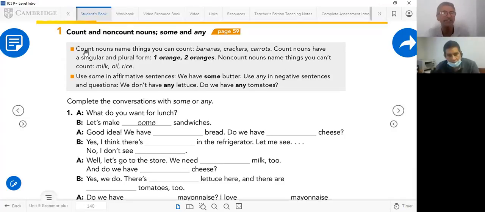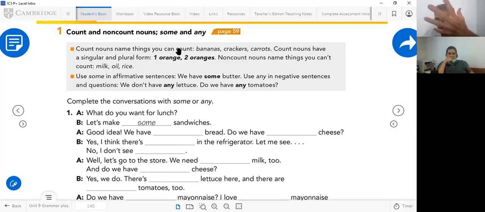Okay, observe. Count nouns name things you can count. One banana, two bananas, three bananas. One cracker, two crackers, three crackers. One carrot, two carrots, three carrots. You see, you can count things. One finger, two fingers, three fingers.